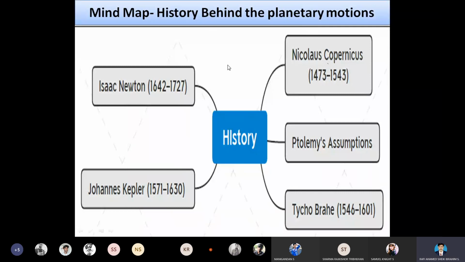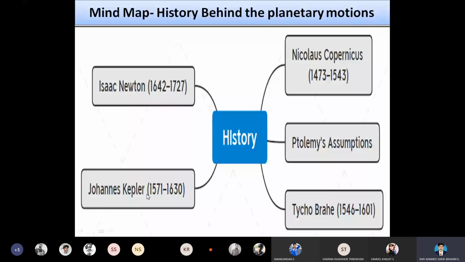The merits are acceptable, the demerits are questionable. So the demerits are overcome by the second scientist. Here we are having the merits and the demerits. The demerits are overcome by the third scientist. Here also merits and demerits. The demerits are overcome by the fourth scientist. Merits, demerits. The demerits are overcome by the fifth scientist.